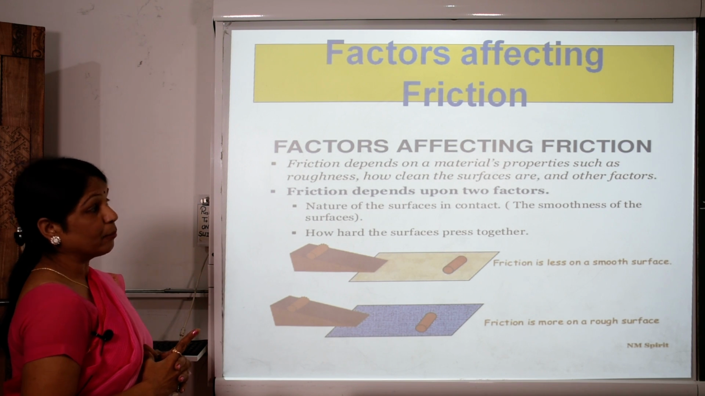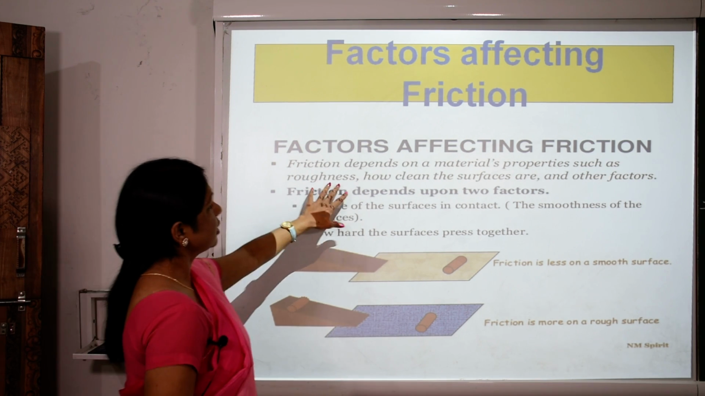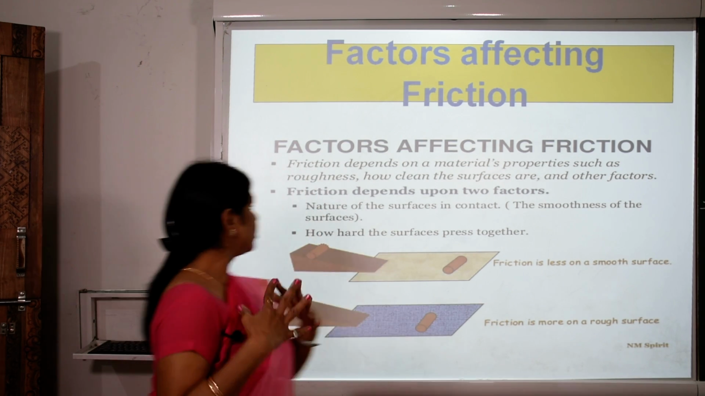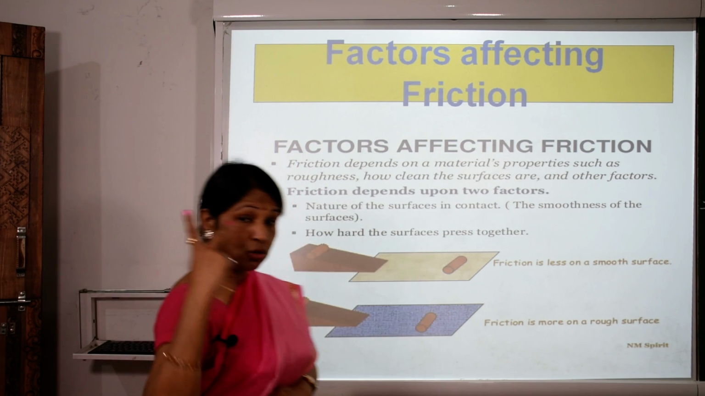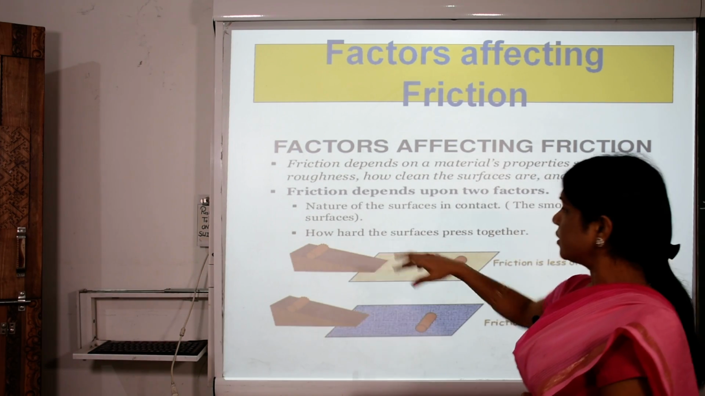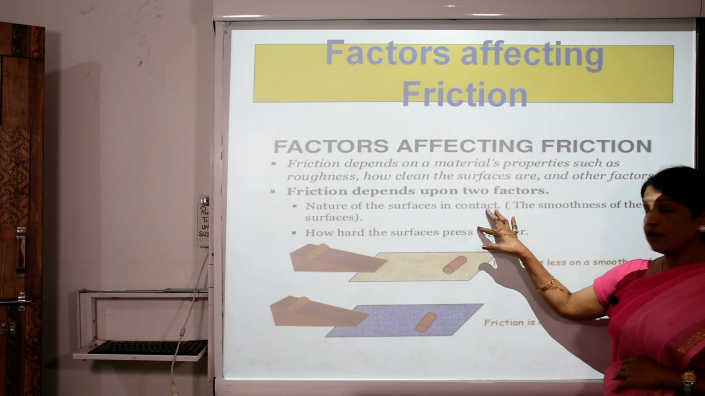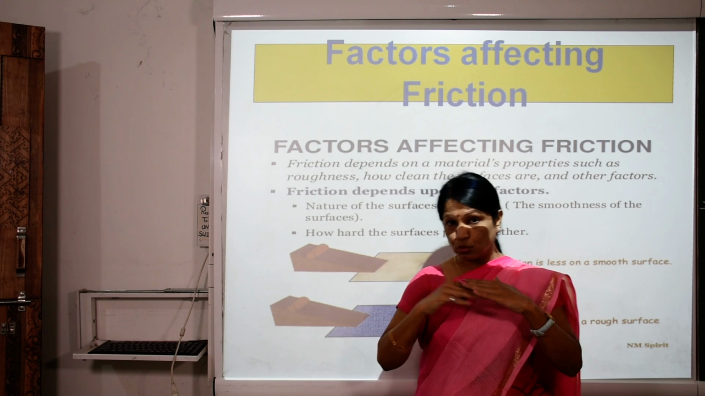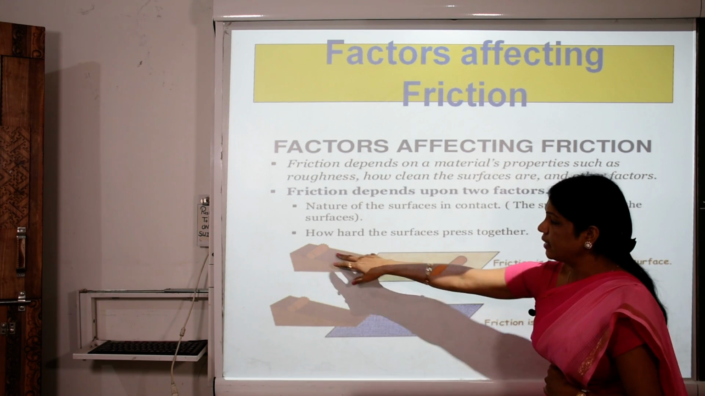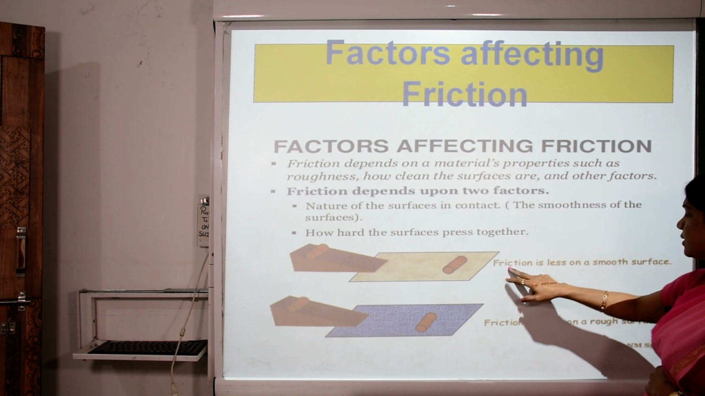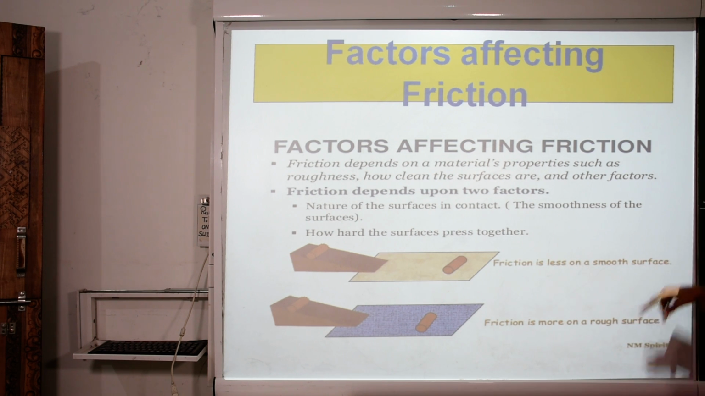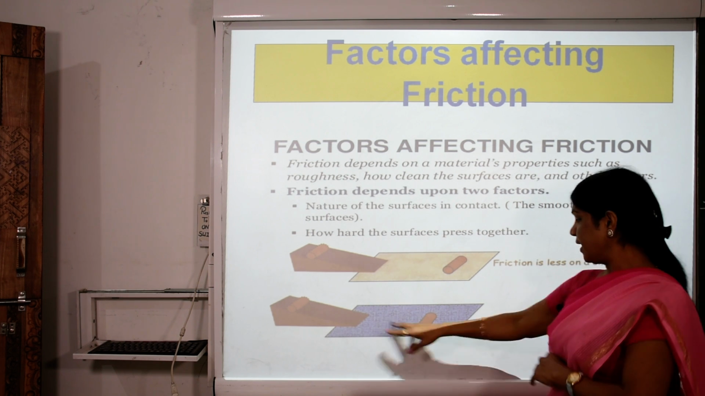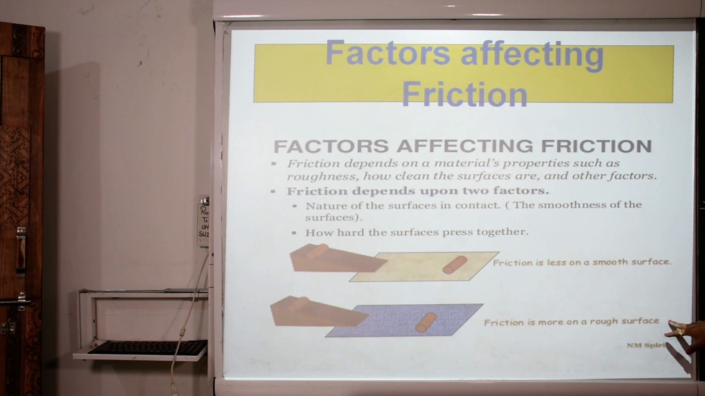Friction depends on material properties such as the roughness and how clean the surface areas are. Friction depends especially on two factors: the nature of the surfaces in contact, and the smoothness of the surface. First is the smoothness of the surface. Here it is the smooth surface. Friction is less on a smooth surface. Whenever the surface is smooth, the friction becomes less, and friction is more on a rough surface.